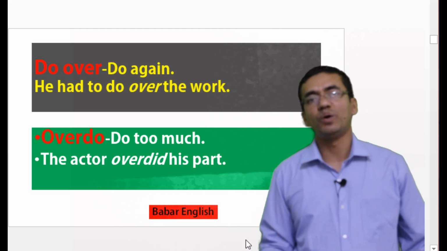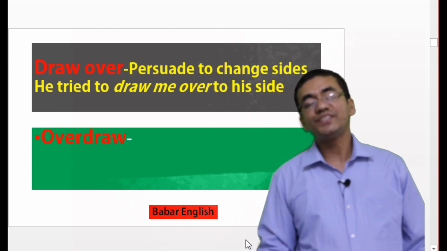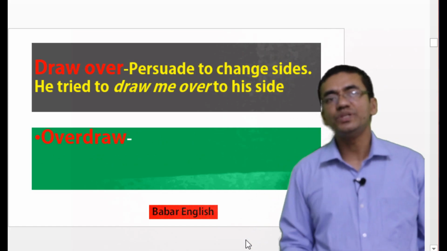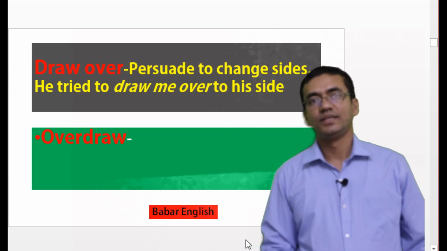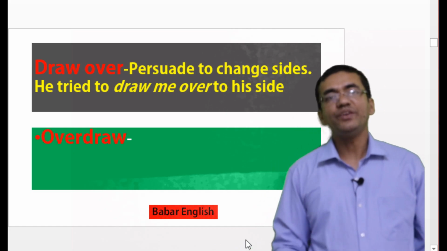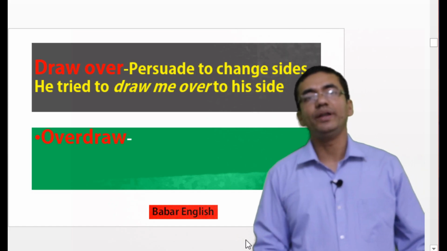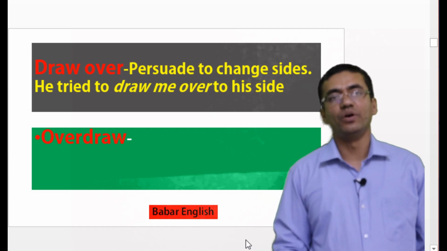Now let's move to our next phrase. Our next phrase is draw over. Draw over means persuade to change sides. Suppose we can say, he tried to draw me over to his side. Now, if we invert this word, it will make overdraw.